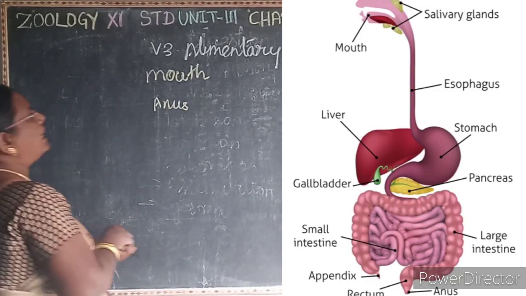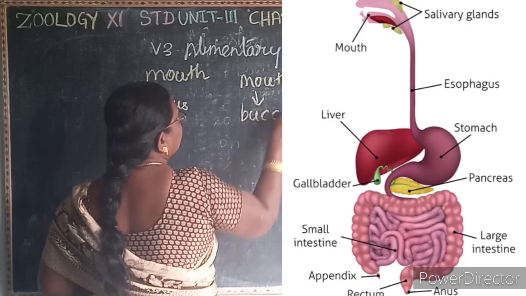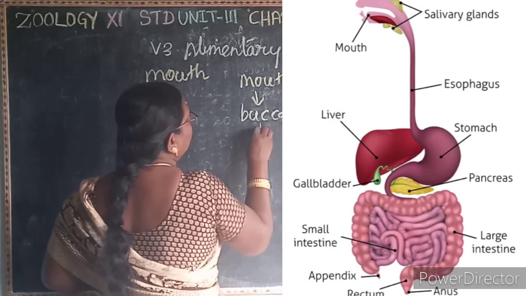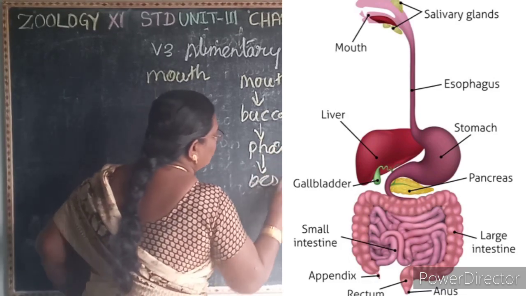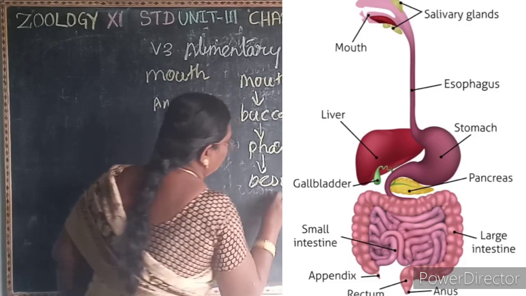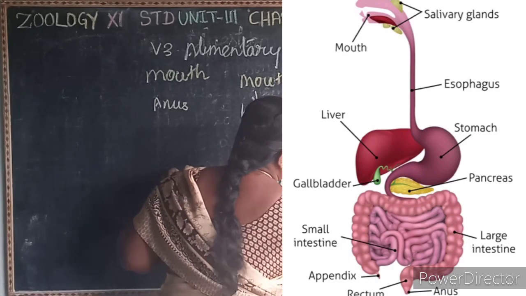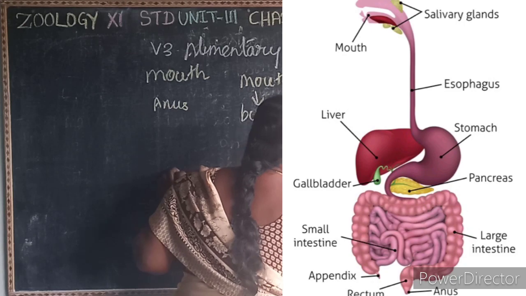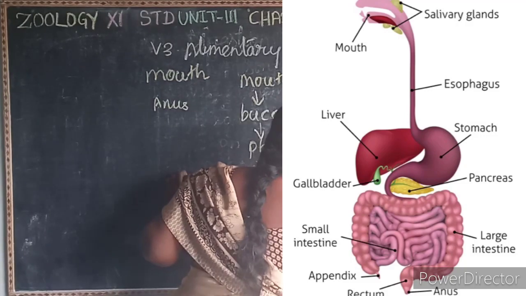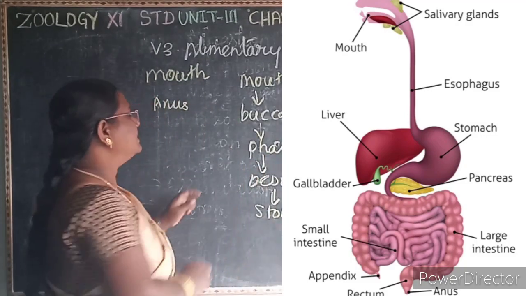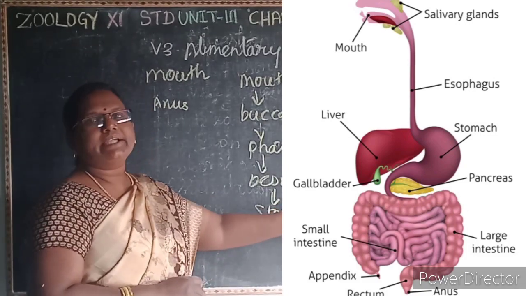This alimentary canal consists of the mouth. The mouth leads into the buccal cavity, the buccal cavity leads into the pharynx, the pharynx leads into the esophagus, the esophagus into the stomach, and the stomach into the intestine, rectum and anus.